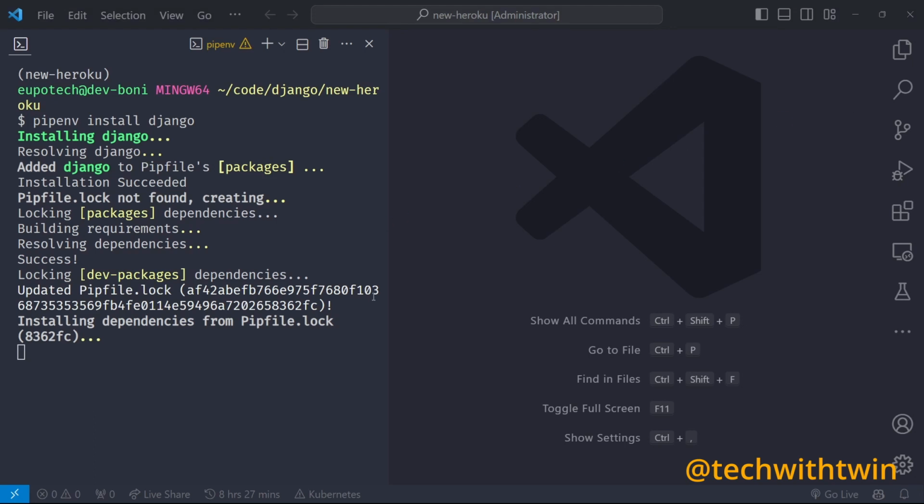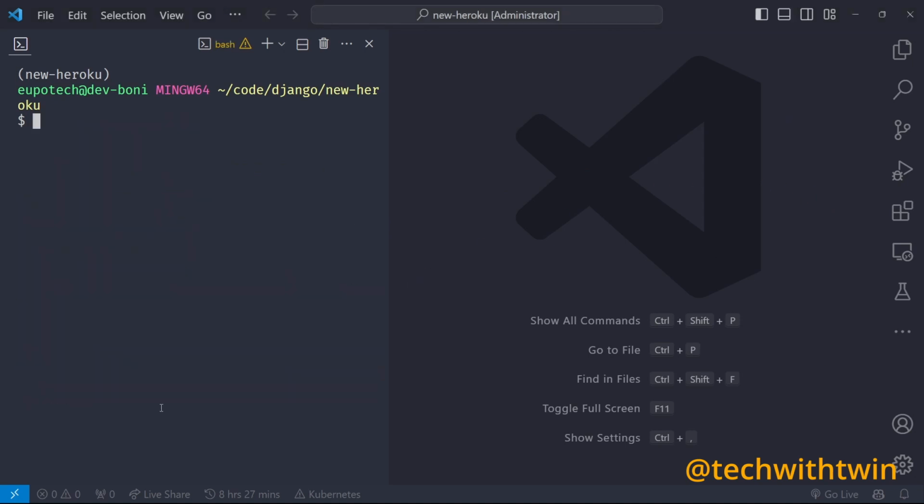So you can still wait for Django to install. I don't know why my network is slow. So then you can start a Django project. You can say django-admin startproject. Let me call it deploy. Just call it deploying, and you can call it any name.